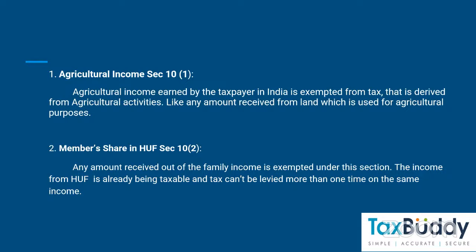And next one is members' share in HUF under section 10(2). Any amount received out of the family income is exempted under this section. The income from HUF is already being taxed, and tax cannot be levied more than one time on the same income. So this amount is also not taxable.